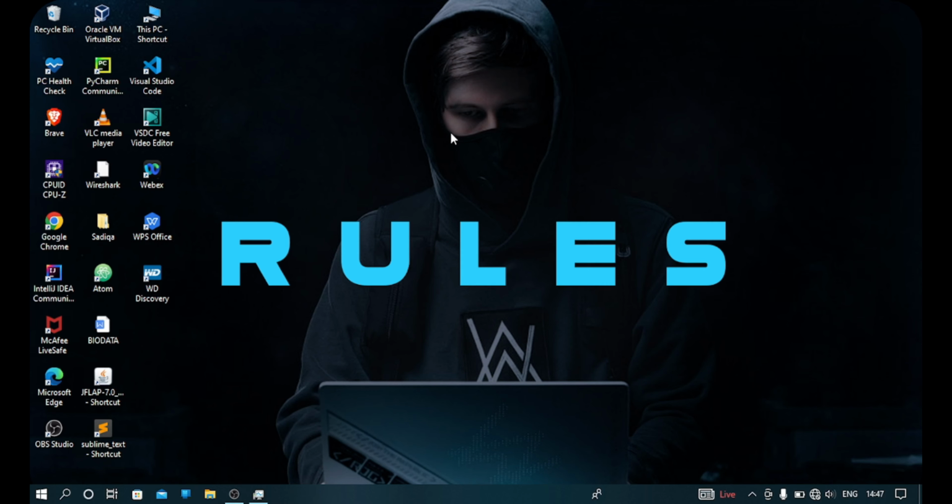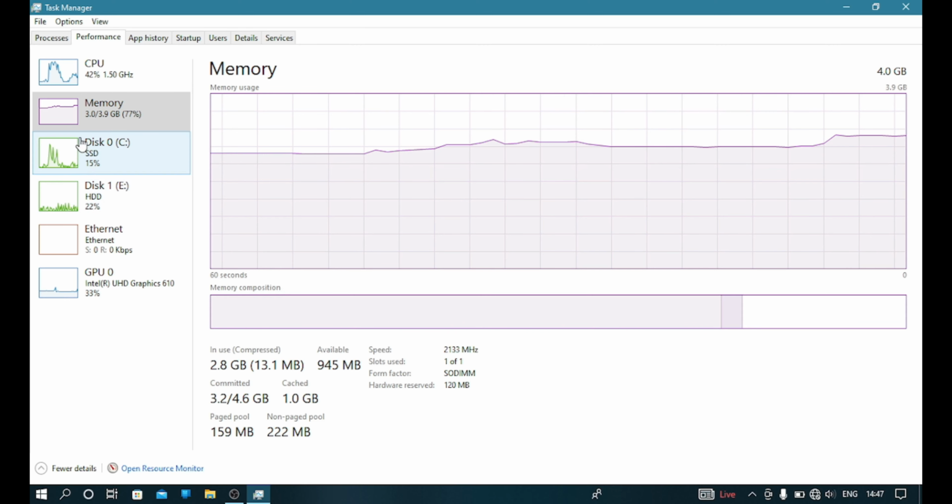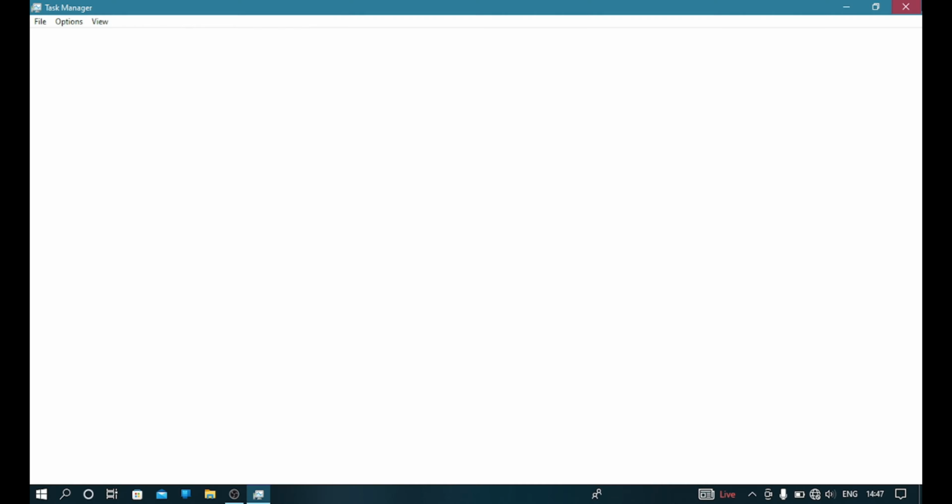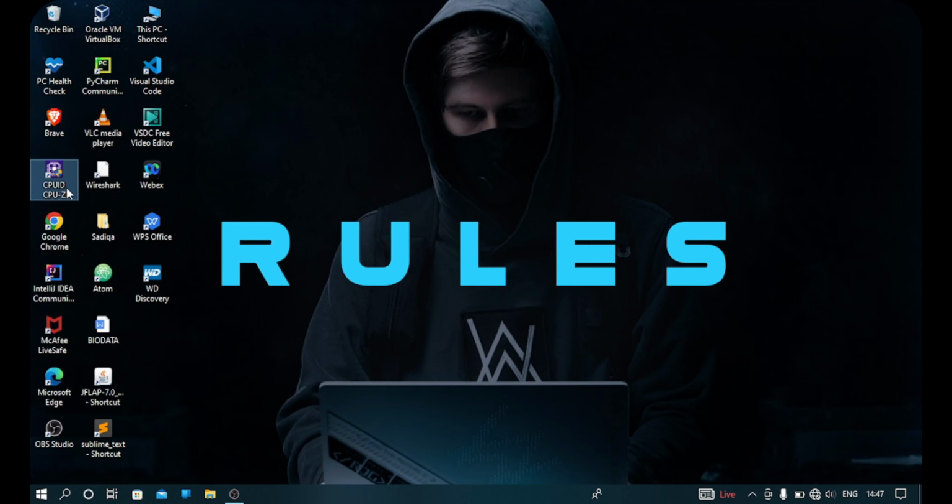So when upgrading RAM, you need to know your DDR type. For that you may go to Task Manager and go to Memory. On some PCs it will show DDR4 or DDR5 here, but in my case it's not showing. So I need to install CPU-Z.